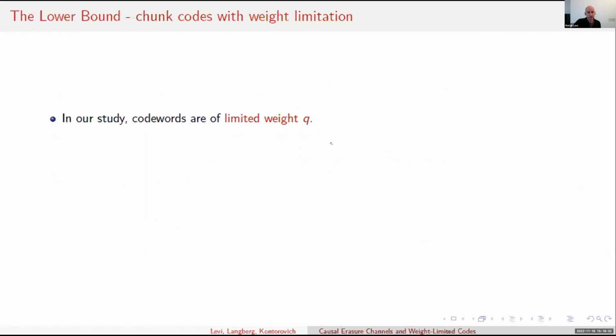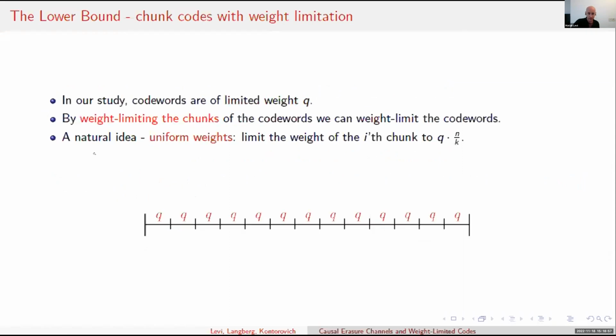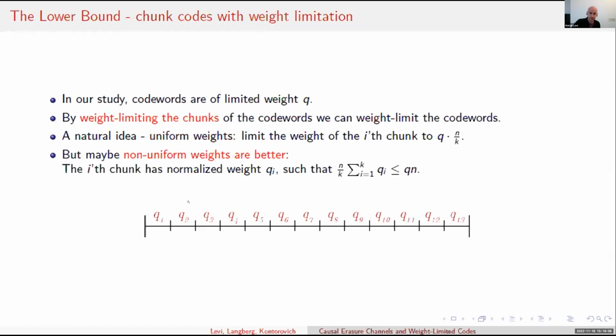Okay, so chunk codes are used in the code design for the case of no power constraint on the encoder, which we generalize. So we need to adjust them to our needs. In our settings, the code word should be limited weight. So to limit the global weight, we need to limit the weights of the chunks. A natural idea is to use uniform weights, just to limit each chunk to normalized weight Q. But we have some flexibility here.